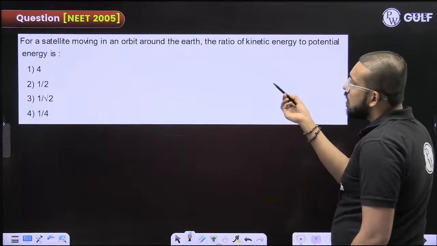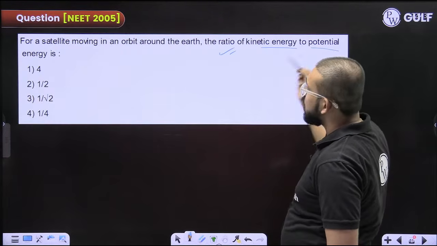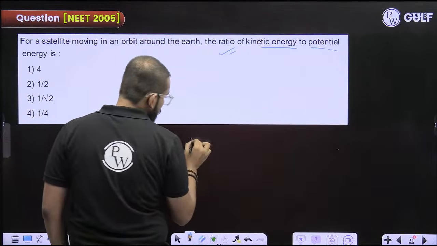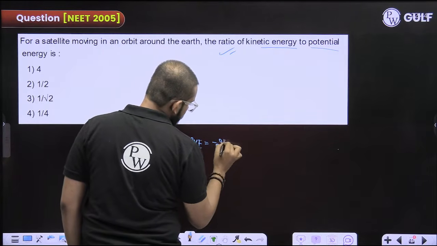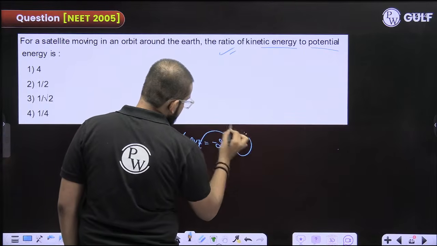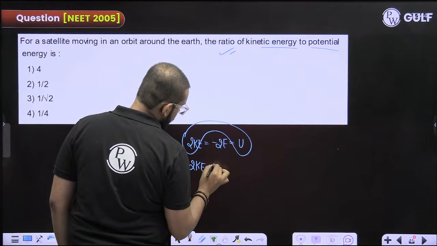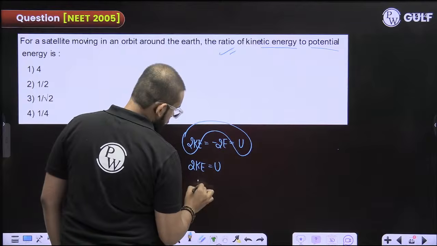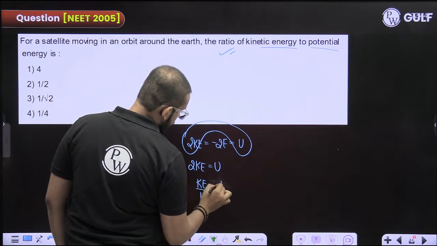Similar question. For a satellite moving in an orbit around the Earth, the ratio of the kinetic energy to potential energy is? The same relation I would be using. 2 times kinetic energy is equal to minus 2 times total energy is equal to the potential energy. Just pick this relation. 2 times kinetic energy is equal to the potential energy. The ratio of kinetic energy to potential energy is given by 1/2.